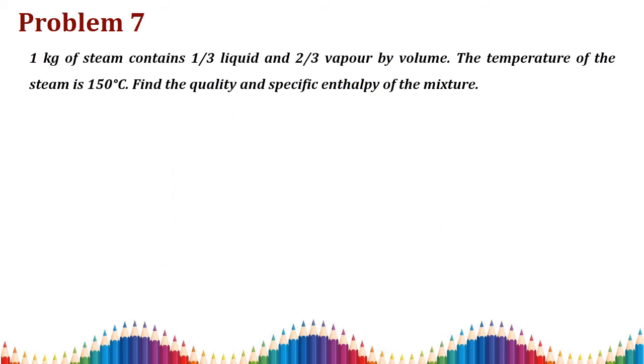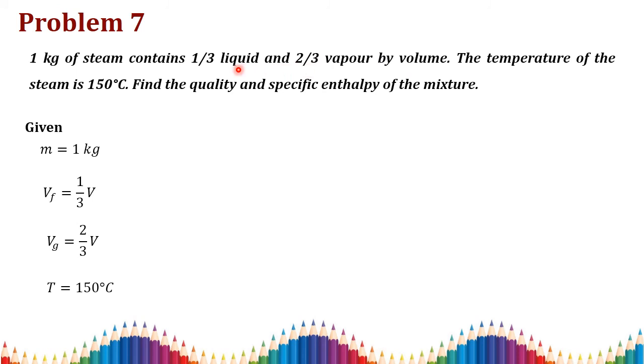So problem number 7. 1 kilogram of steam contains 1/3 of liquid and 2/3 of vapor by volume. What they have said is the mass of the steam is 1 kg, but the volume of the fluid is 1 by 3 of your total volume, and 2 by 3 is the vapor by volume. So the total mixture contains liquid plus vapor.